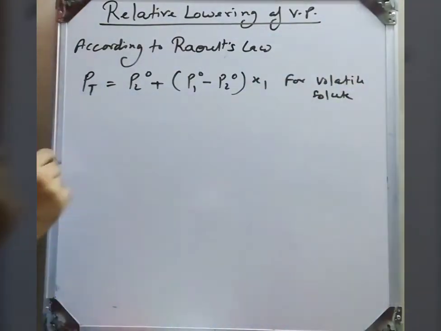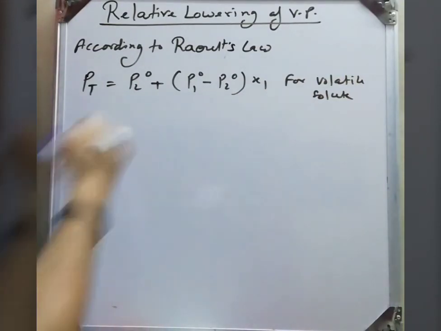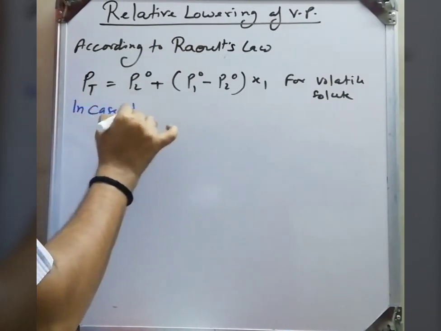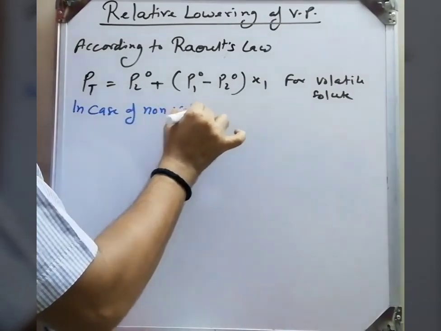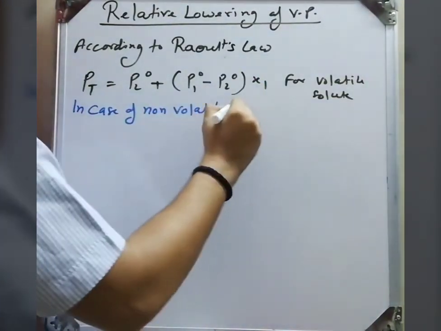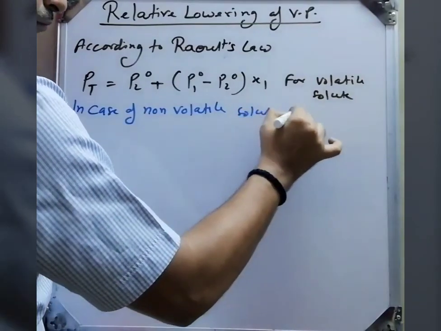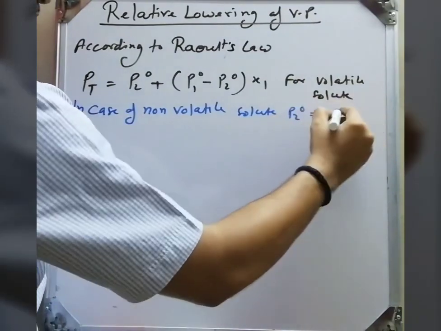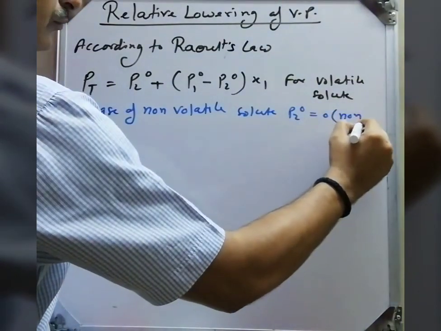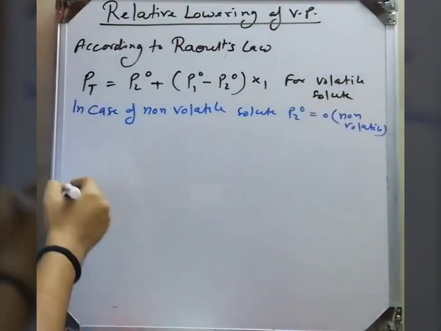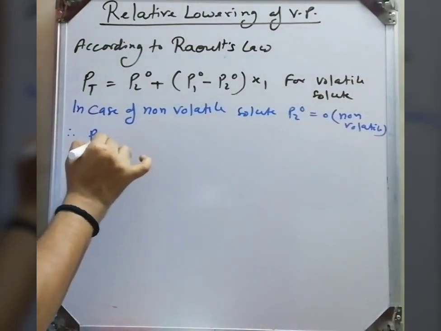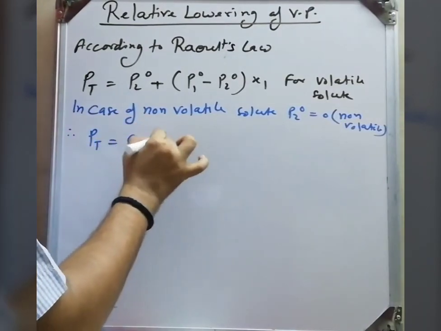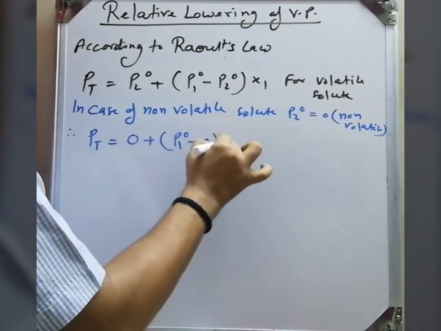Now when we consider a non-volatile solute, when the solution contains a non-volatile solute, then P20 is equal to 0, because it cannot evaporate, it cannot be vaporized. So we substitute the value of P20, then P total is equal to 0 plus (P10 minus 0) into X1.